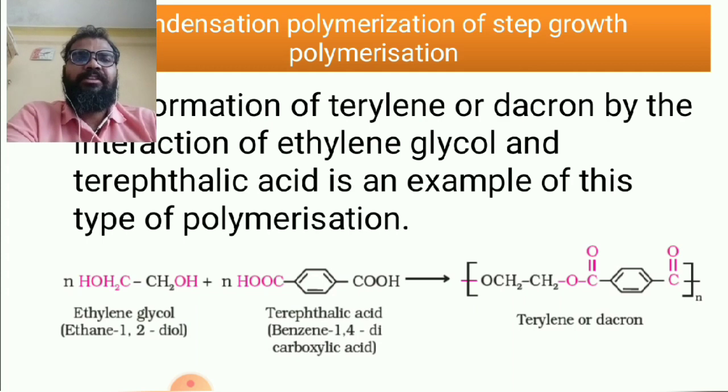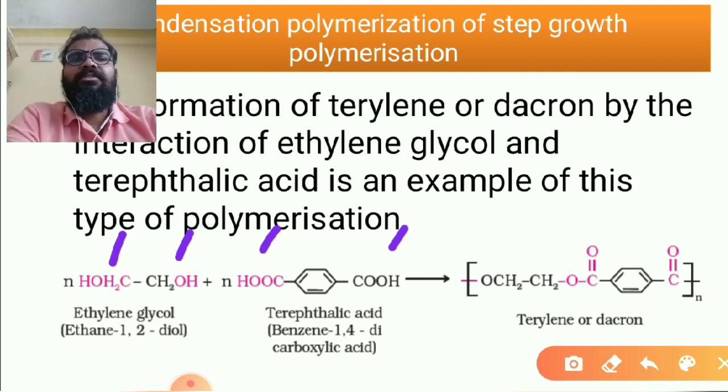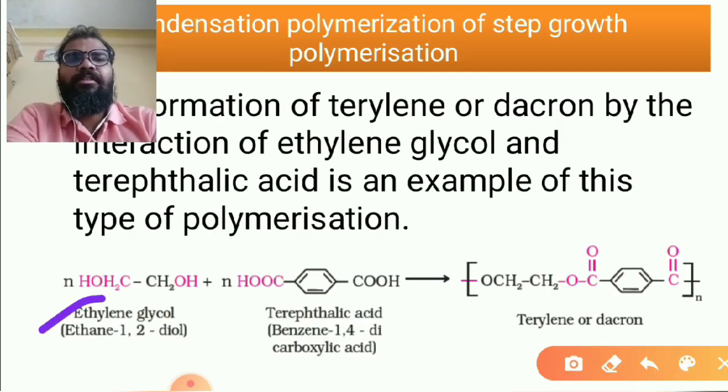How? See here, CH2OH, CH2OH, that is ethane 1,2-diol. Benzene 1,4-dicarboxylic acid shows the structure of benzene, and at positions 1 and 4 you have dicarboxylic acid. Now from here there is a removal of H from here, H from here, and OH from here, OH from here. So OH from here, OH from here, H from here, and H from here.